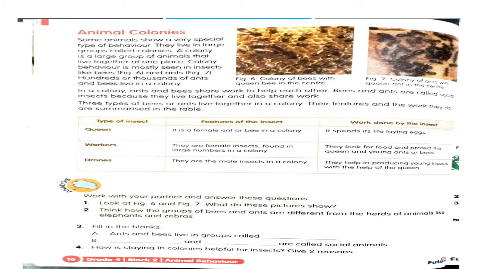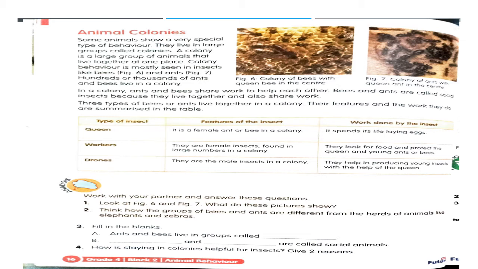Here the bees and ants are called social insects because they love to live in a large group with other insects of the same kind. Just as I told you about social animals, zebras, elephants, rabbits, these are all social animals. Insects which like to live in groups, share their work and help each other are called social insects.